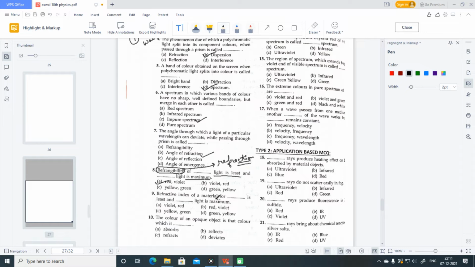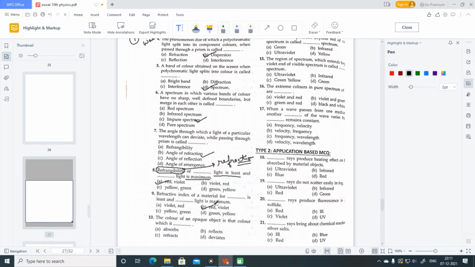Red and violet. In the ninth question, the refractive index of a material for dash light is least and for dash light is maximum. See, for a color, the refractive index is minimum if the light bends least. If the light bends most, the refractive index will be maximum. Okay, so which light bends the most? Violet bends the most, so the refractive index for violet will be most and for red the least. So B option is correct.